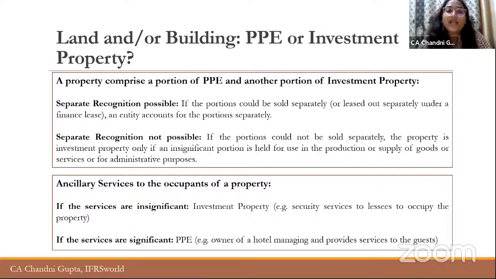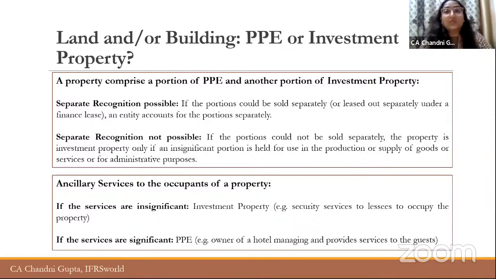So in that case, what happens? The single floor is not separately sellable, right? We cannot identify which part can be given on rent. So it is very difficult to identify whether this particular floor, which has been used for rental purpose and for own purpose also, will be classified as PPE or investment property.